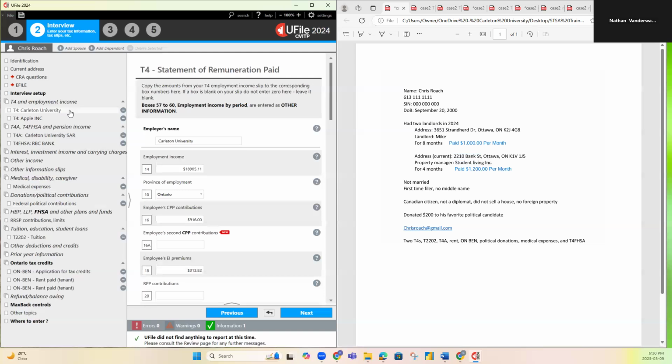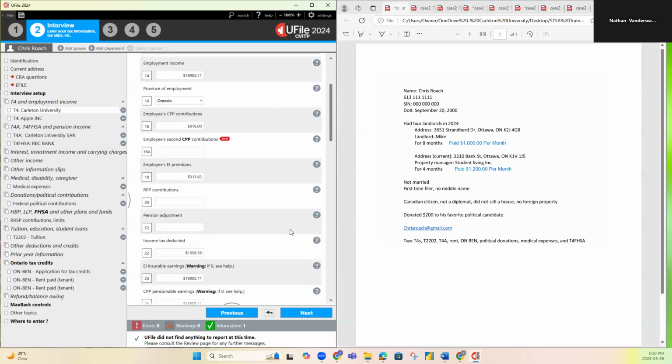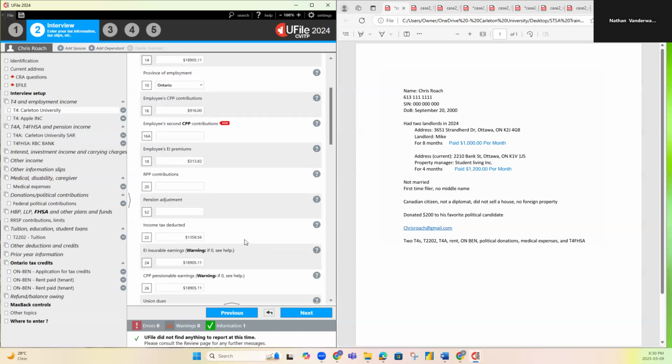And like I mentioned in a previous video, if you just want to do a quick sanity check, sometimes if income is excessive, then this isn't always the case. Sometimes you'll have less of a refund if you don't have enough available tax credits. But if income is low, this is a great first step. So we're going to look at the income tax deducted, which for T4 number one is 1358.56. And then we're going to go to T4 number two.